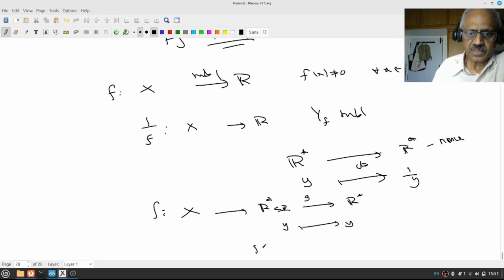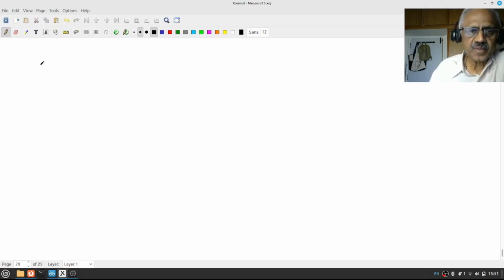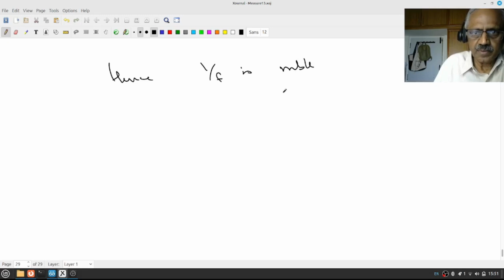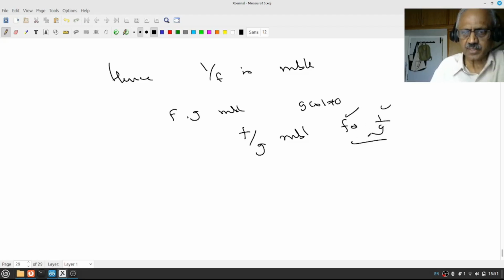Therefore g composite f of x will be g of f of x, that will be 1 by f of x, that is 1 by f at x. Okay, hence 1 by f is also measurable, and similarly if f is measurable and g of x is different from 0, f by g is measurable because it is f times 1 by g. This is measurable, this is measurable, product is measurable.